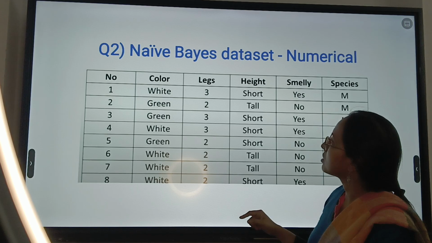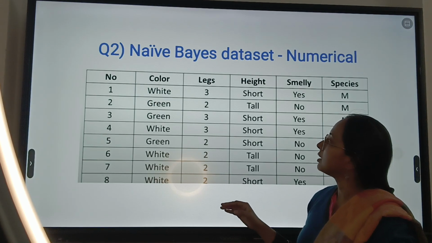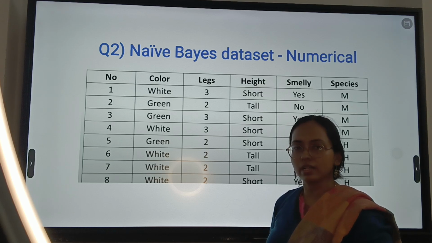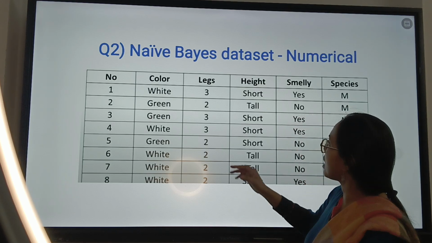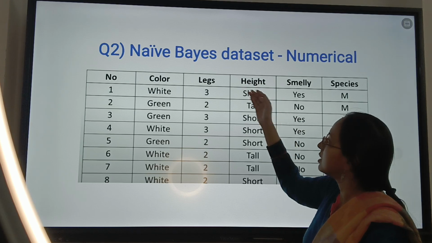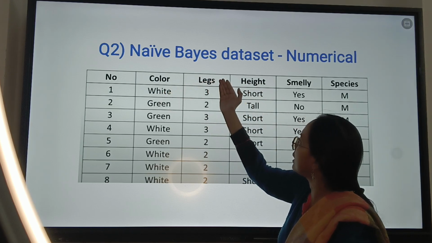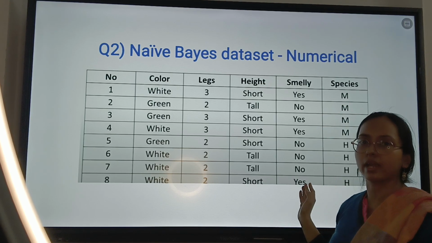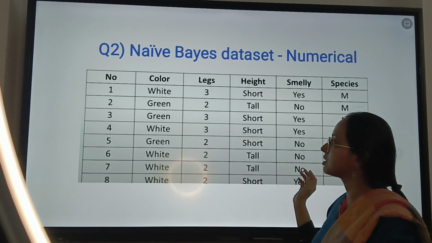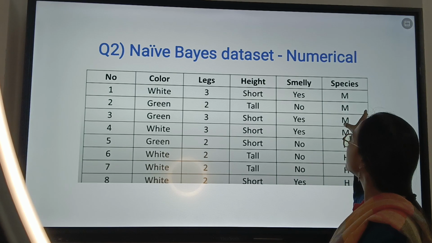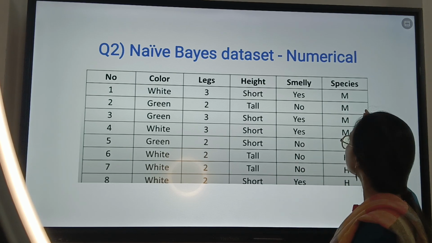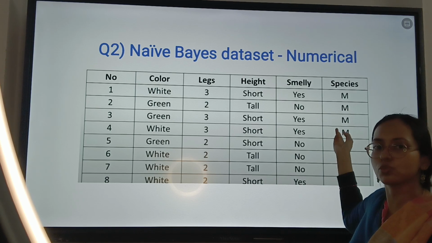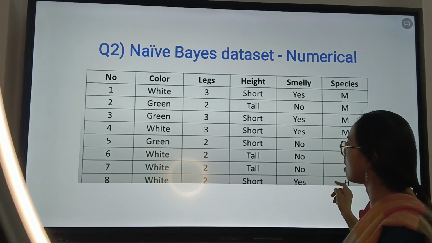So let us take one more small example. Here the number of attributes is more. In the last problem statement we saw only the weather condition, the outlook. There was only a single column. Now we are going to check more features. Let us assume those are color, legs, height and smelling. And as you can see, this is the species, which is my target column. So depending on these feature values, we are going to predict for a test instance whether it will fall under species M or species H. As here also we can see only two distinct values are present inside the species column.